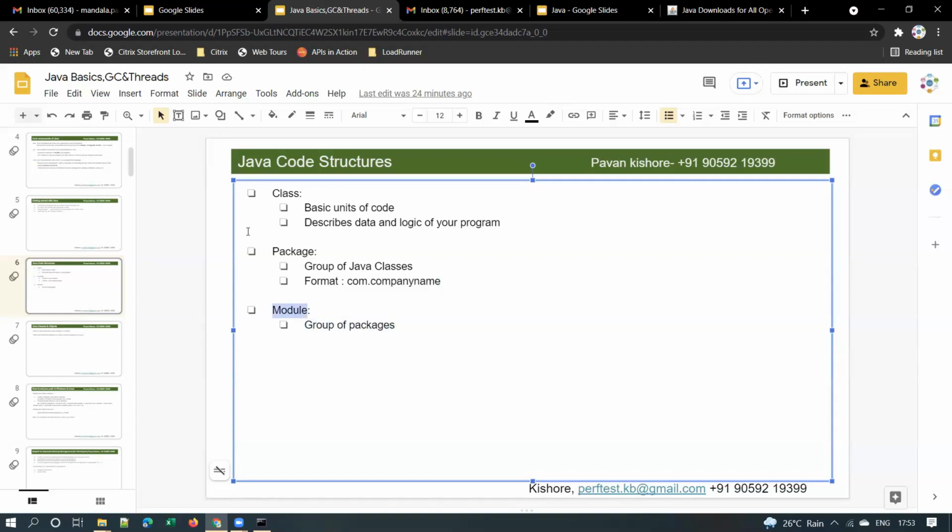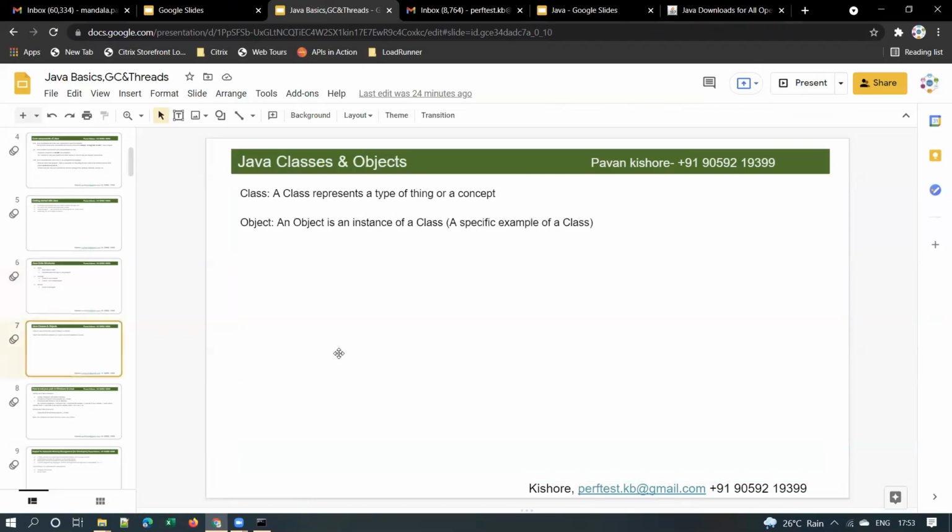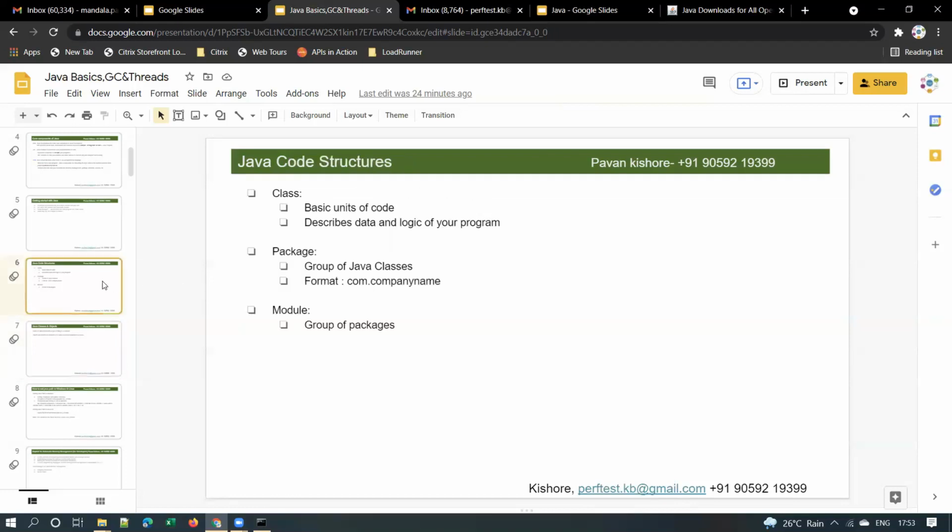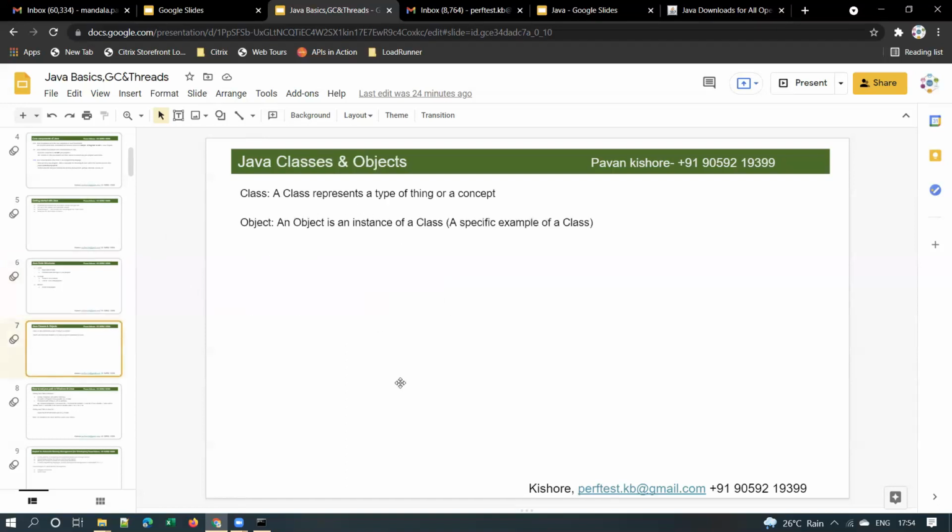These are simple Java basic terminology that would be good if you know. Generally, in interviews, if they expect some Java knowledge, they will be expecting these terms: what is JDK, what is JRE, what is a class, what is a package, what is a module, and so on. That's the reason I have included these terms here. These are a few things that they will expect.